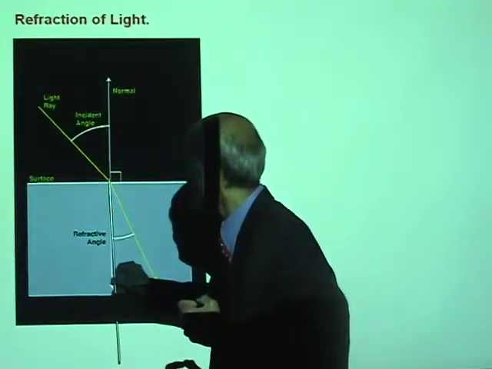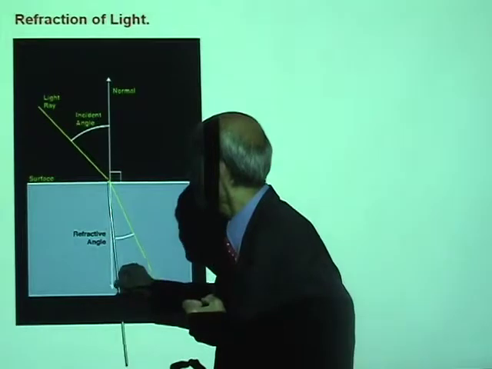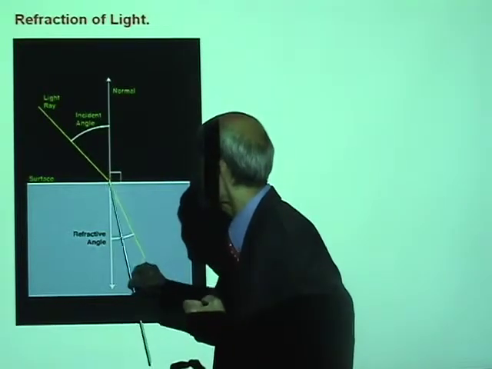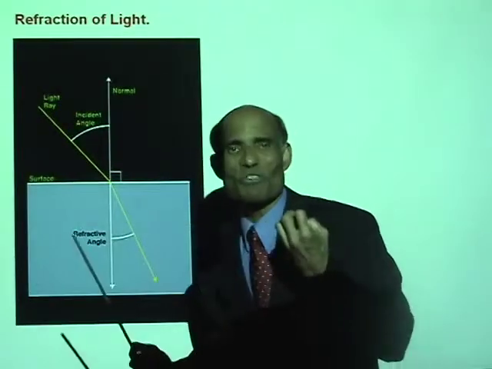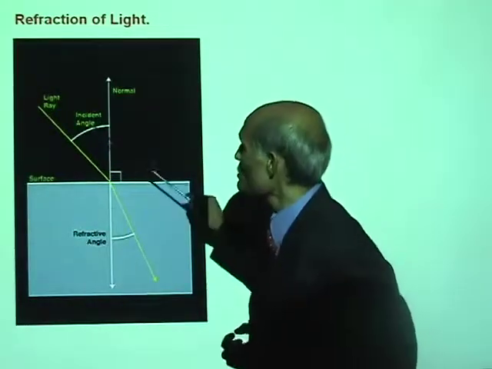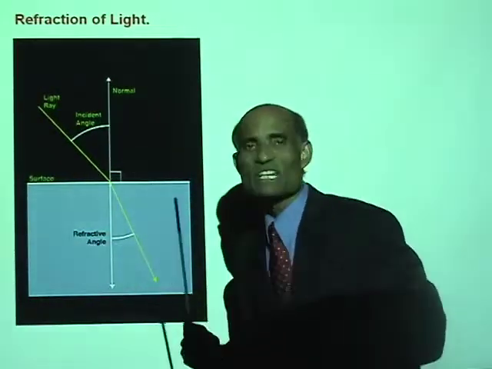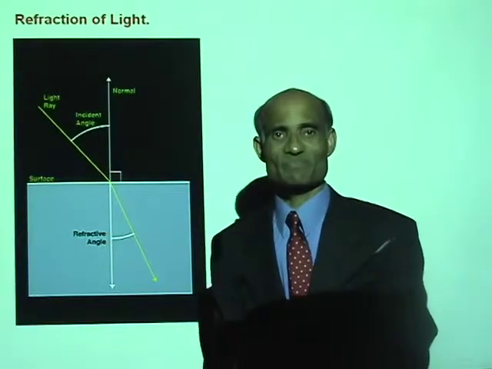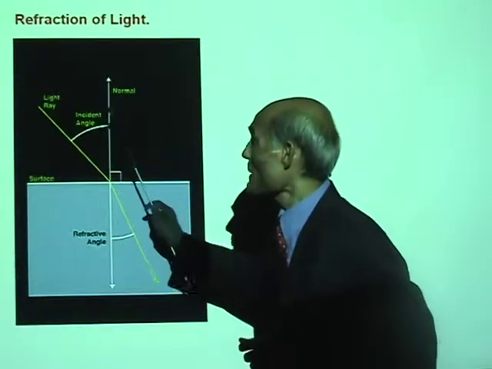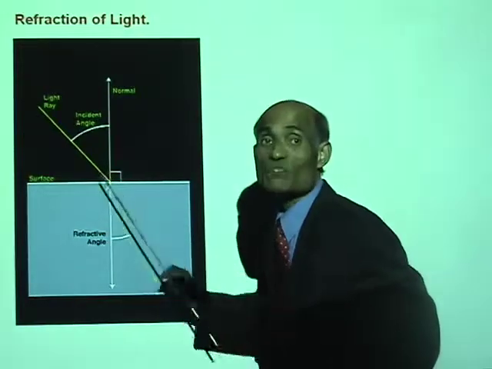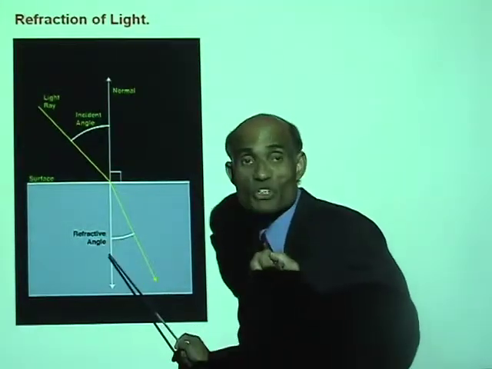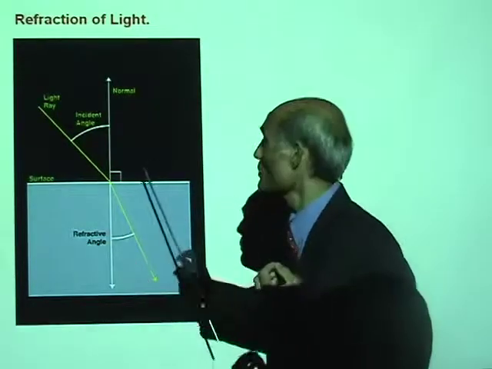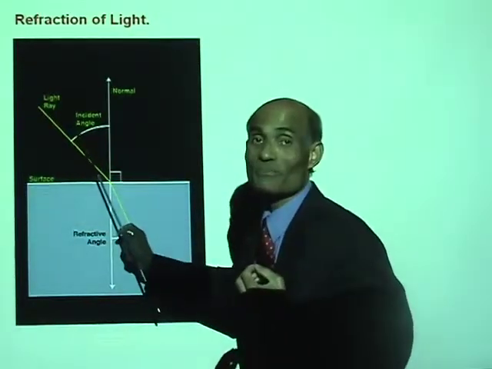Similarly, if you measure the angle between the normal and the refracted ray, that will be called the angle of refraction. Now tell me, which of these angles is greater? When light passes from air into glass, the angle of refraction is less than the angle of incidence.